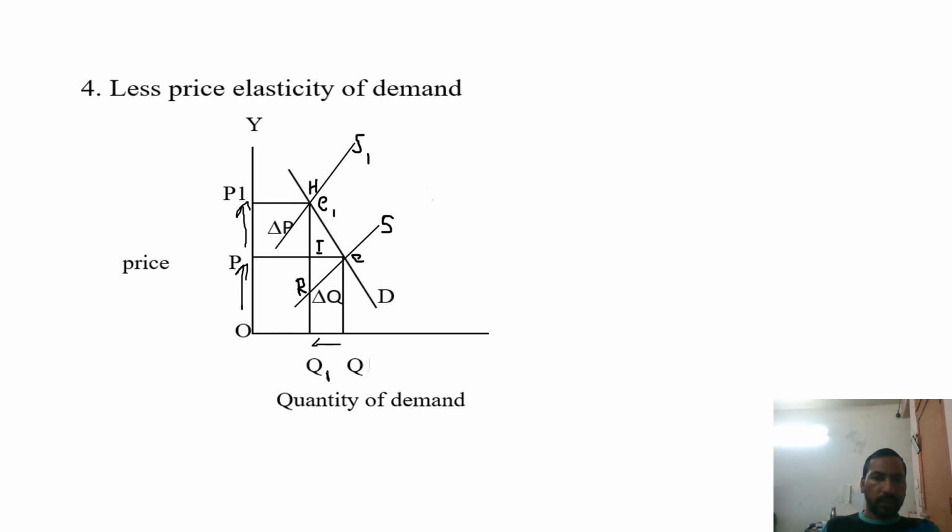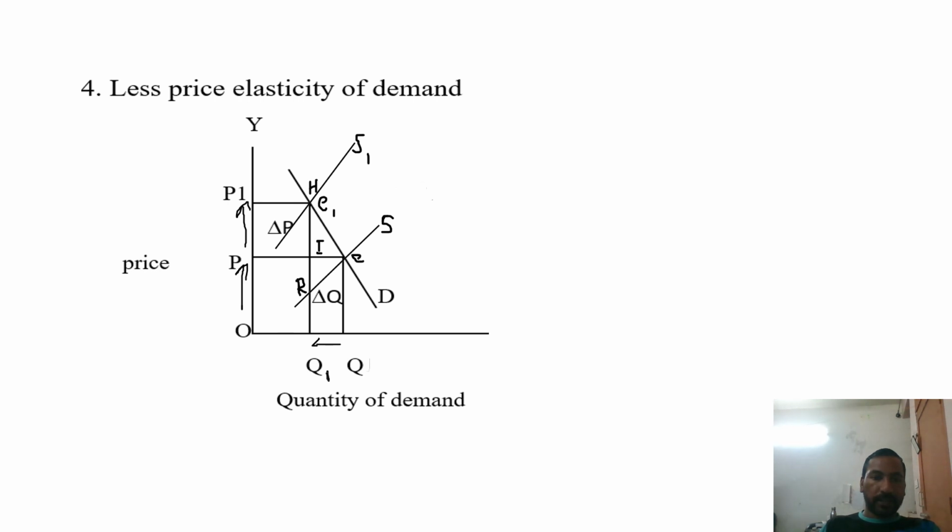The change from Q to Q1 is proportionately less than the change from P to P1. It means the response of the consumer's demand is less to the change in the price level.